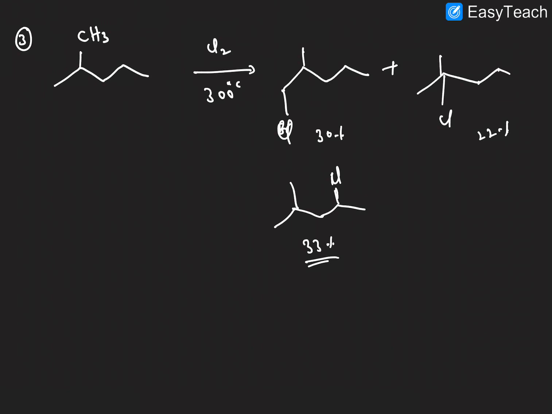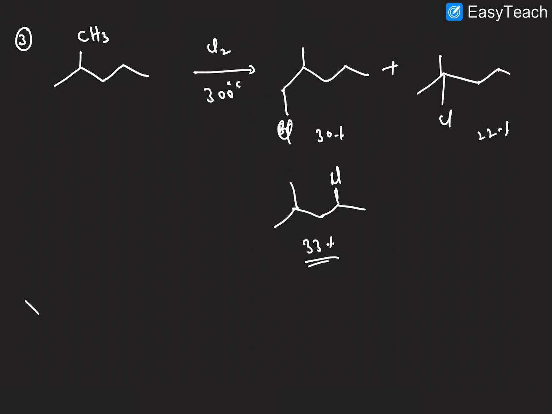So here the percentages are all mostly equal, okay? There is not much difference, because as the alkyl chain increases, higher alkanes give a mixture of products. We cannot decide this is the major, this is the minor. One method is there, a calculation, we can find out, that we'll discuss later.